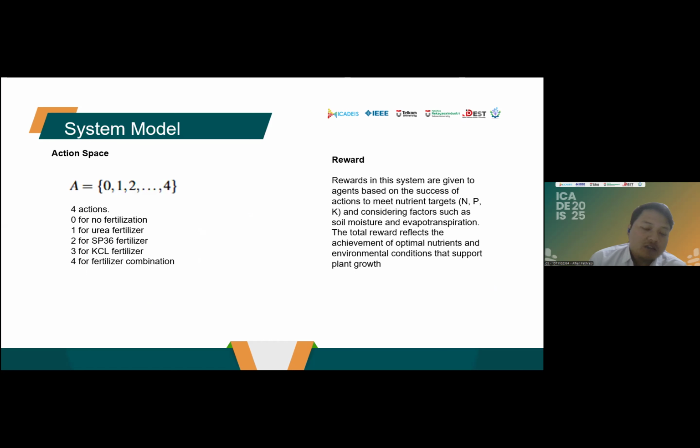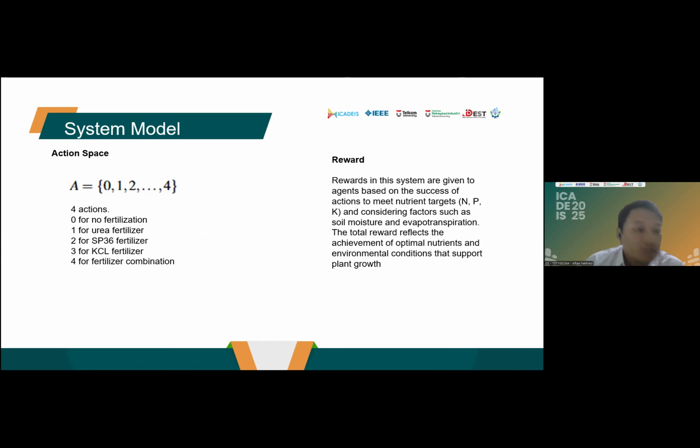Then for the action space in this study, I have 5 actions: 0 for no fertilization, 1 for urea fertilizer, 2 for SP-36 fertilizer, 3 for KCl fertilizer, and 4 for